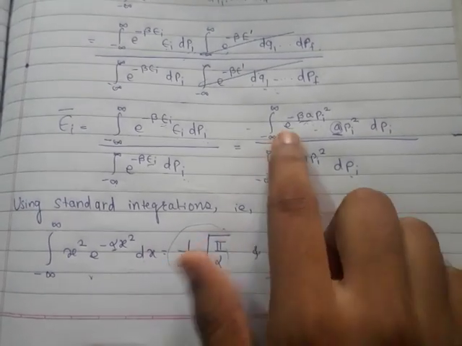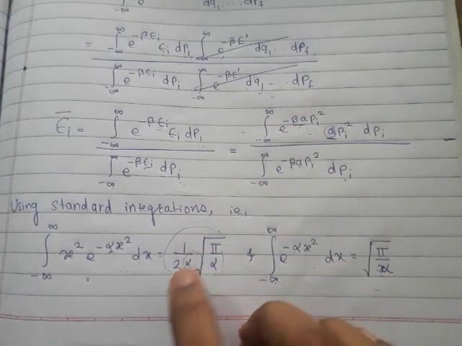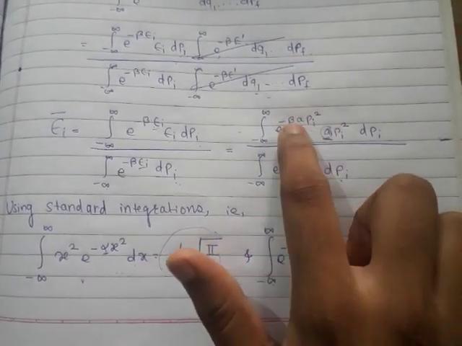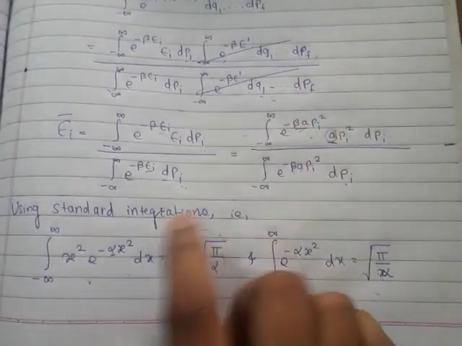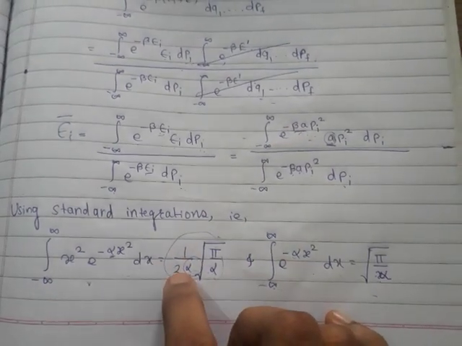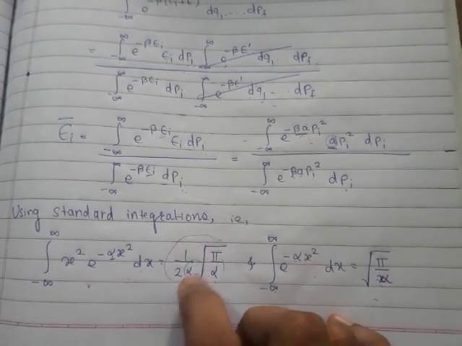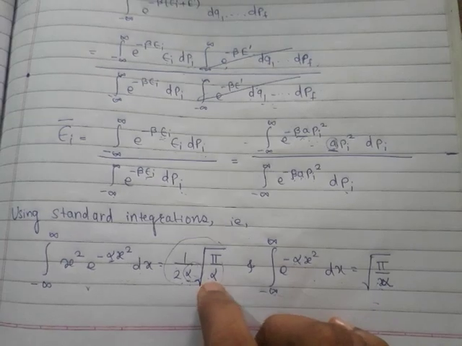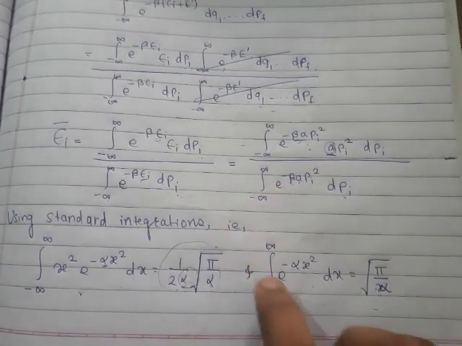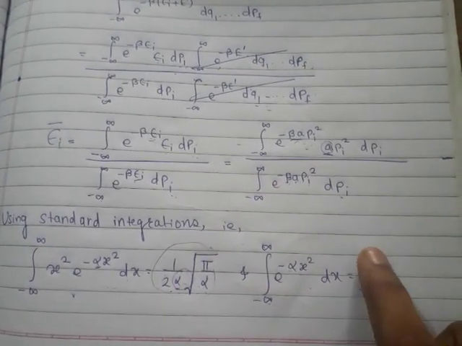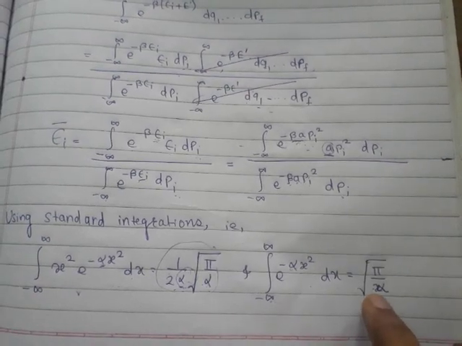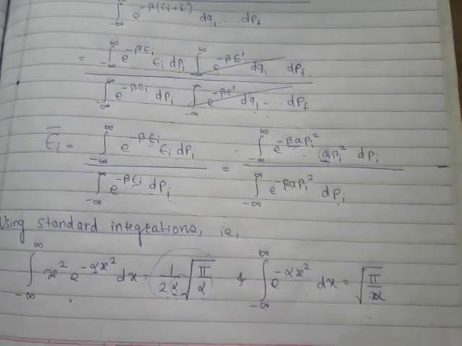The value of alpha here is a beta. So our answer for this integration will be a upon 2 a beta into root pi upon a beta, and the other integration will be root pi upon a beta.